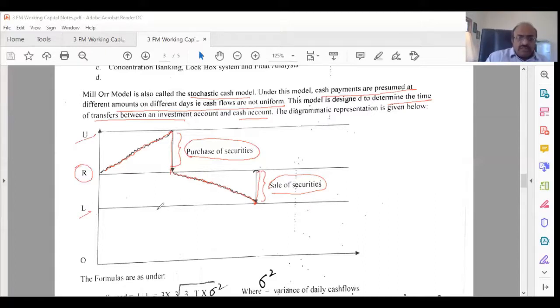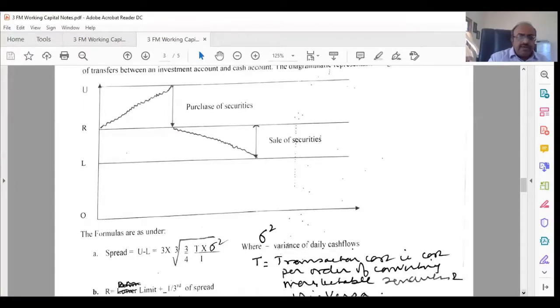So, what is it that you need to find in the Miller model? It is the spread. What is the spread? Spread is the difference between the upper limit and the lower limit, that is, from here to here.